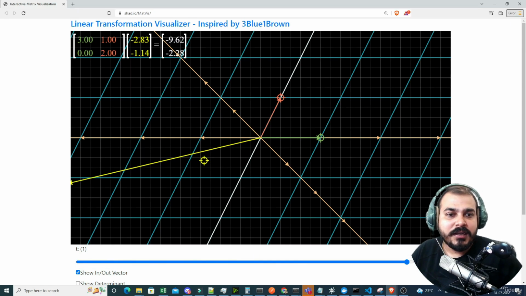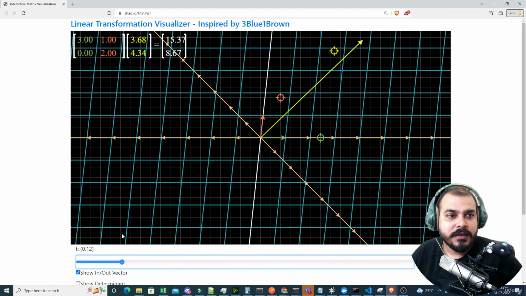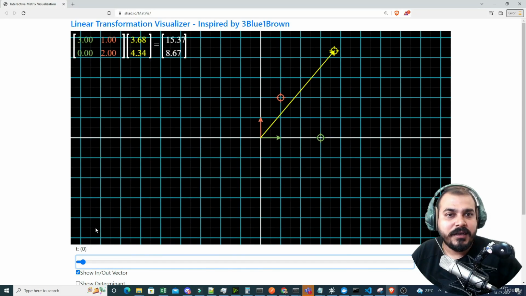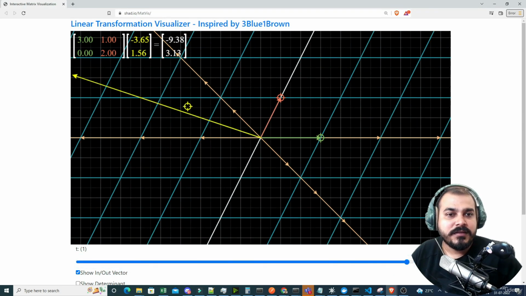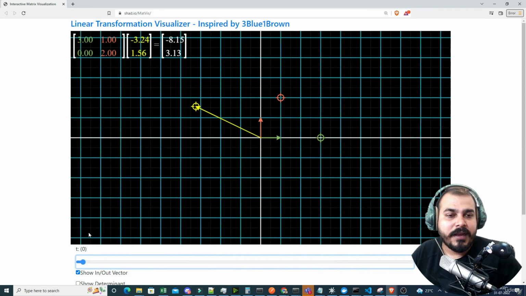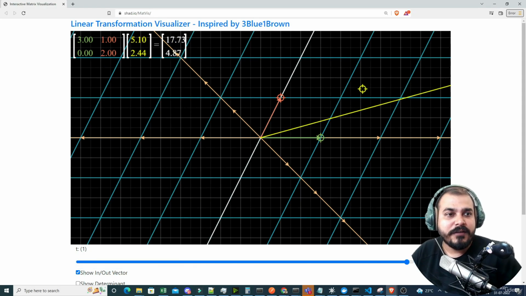If I keep on doing this with other points, let's say I'm putting it over here, and if I go back here, you'll be able to see this was my initial vector. Now after applying the linear transformation, it has gone outside the plane. This time the vector did not match. Suppose I have this point over here, and if I try to apply it here, you can see again this will get transformed to different values. So your lambda value will keep on changing based on the different vectors.